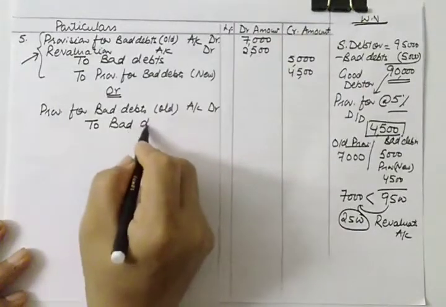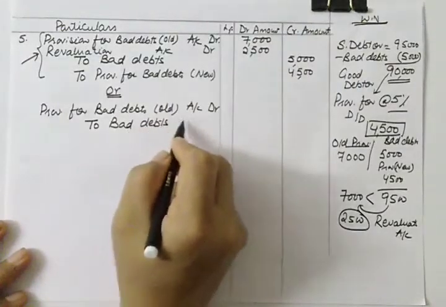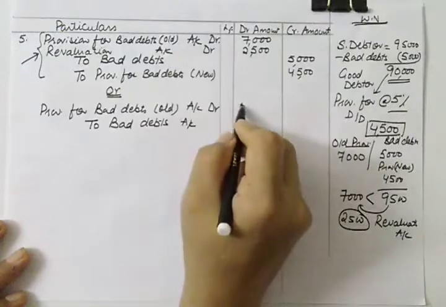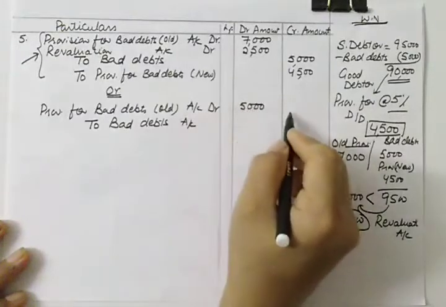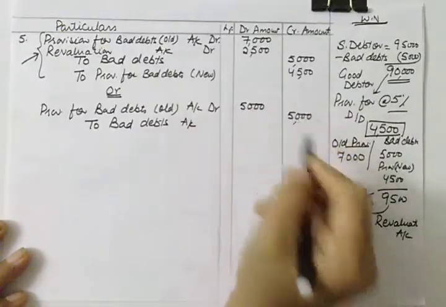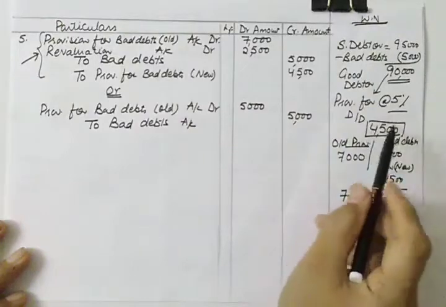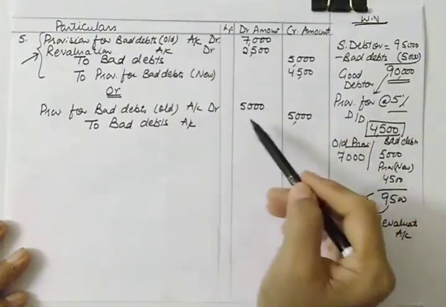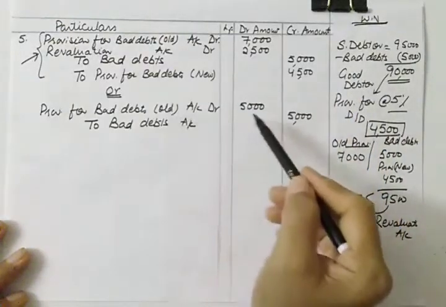So loss is bad debts, so we are writing off this loss. So this will be 5,000 and 5,000, because loss is 5,000. Our loss of bad debts is 5,000, so we are writing it from old provision.